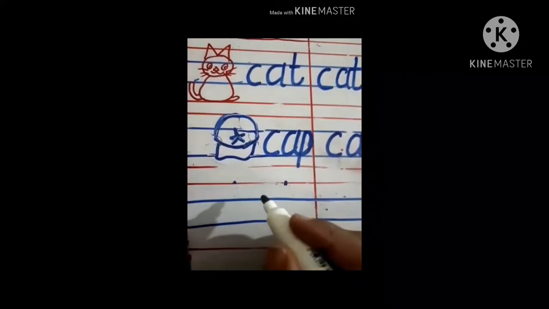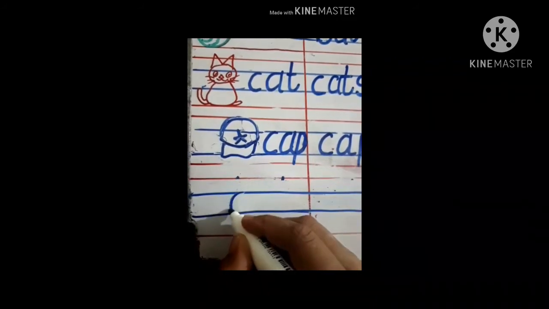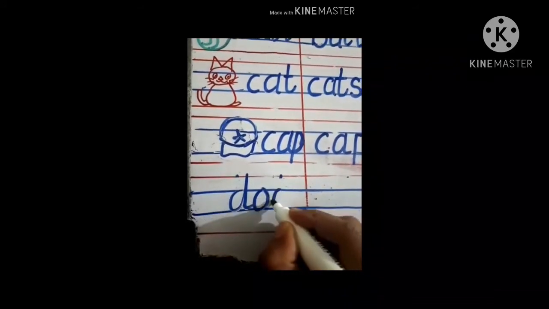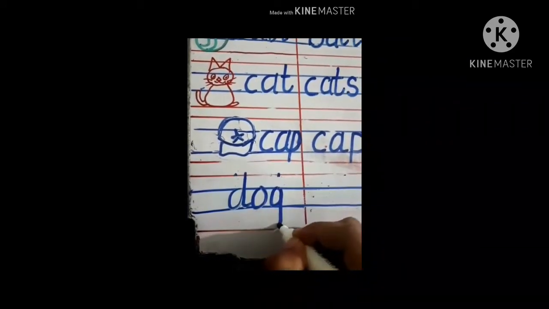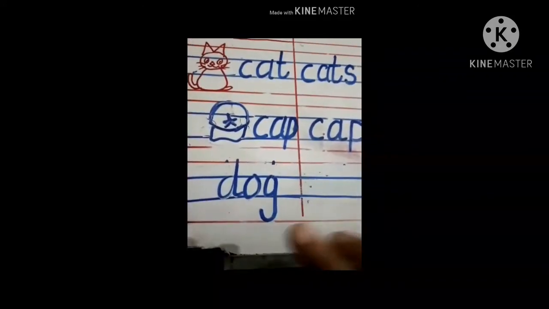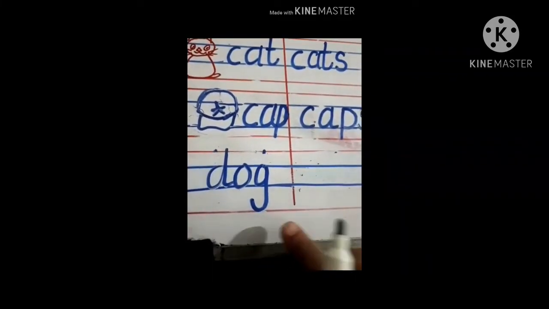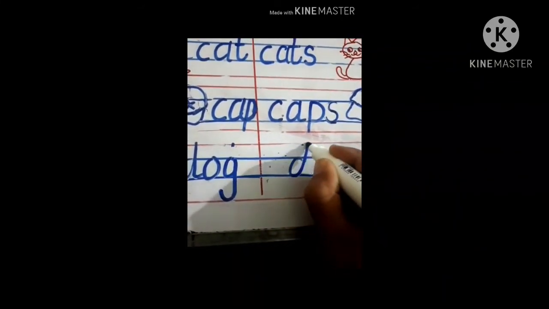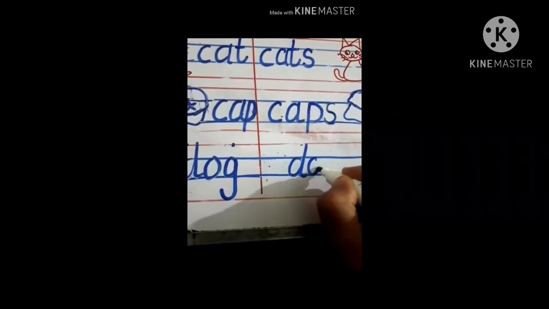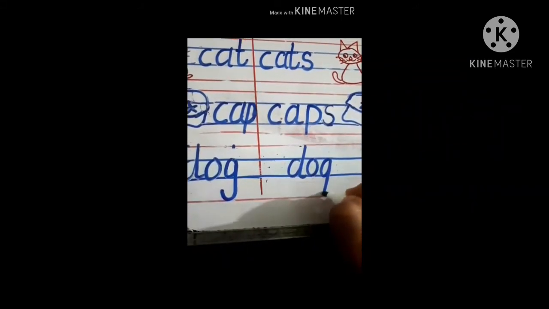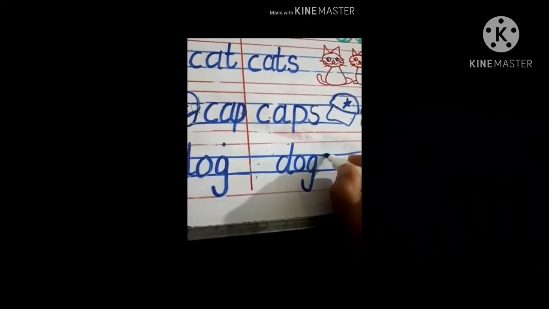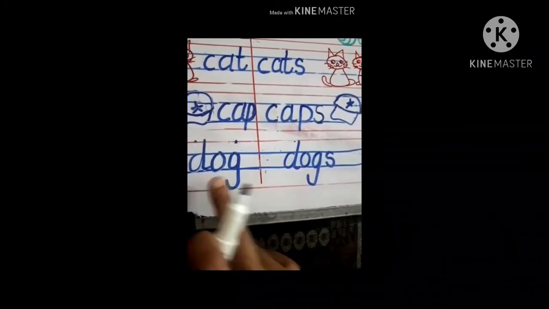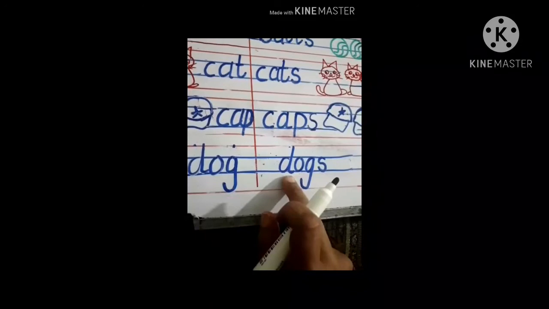Now here we have our next word, dog. DOG. Dog. Now we want to make it plural. Now try it by yourself. First write the same spelling here. Now you will add S. Dog, singular, more than one, plural, dogs.